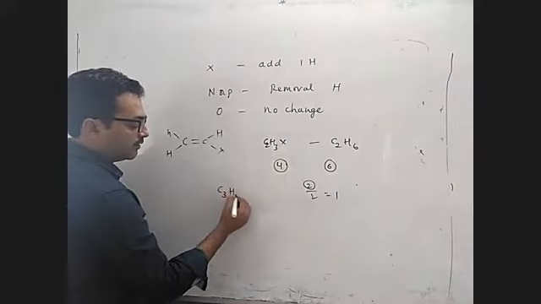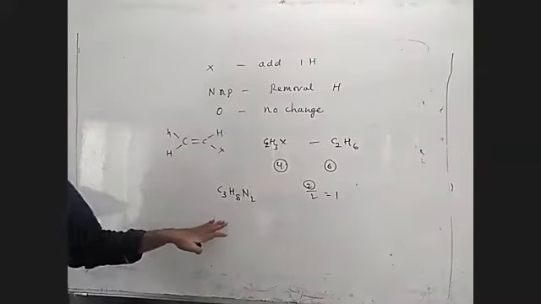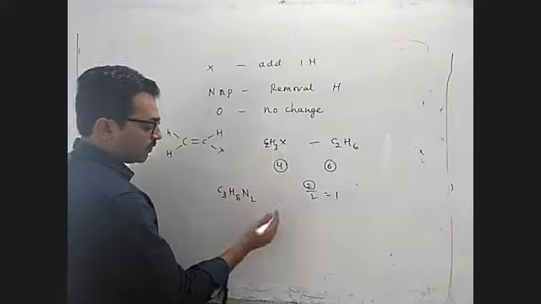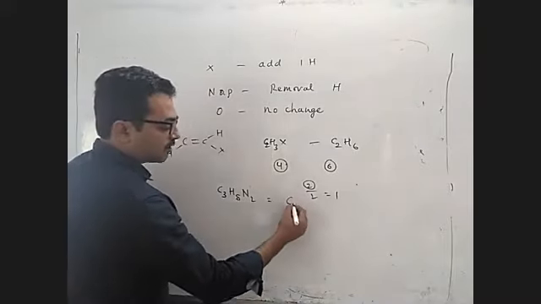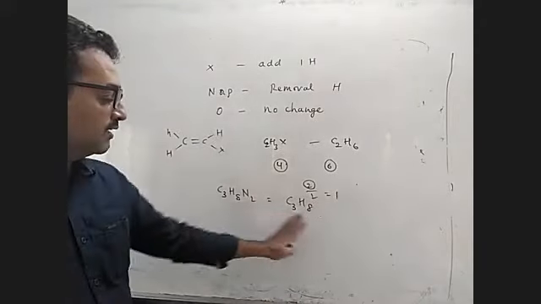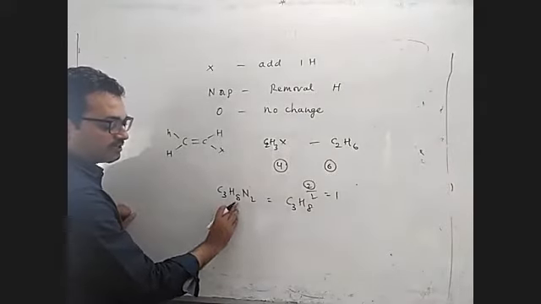Suppose nitrogen is there, like C3H8N2. Then what you have to do? Compare with the saturated compound C3H8. Here how many hydrogens are there? It is not 8, children.